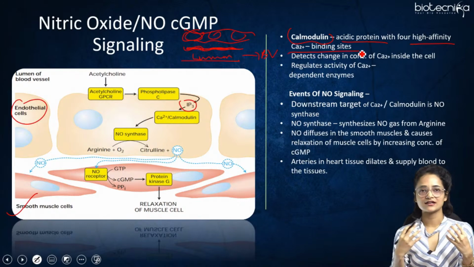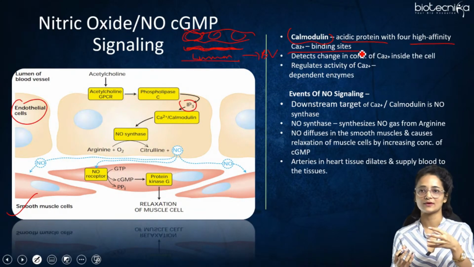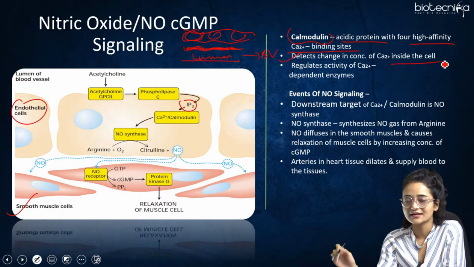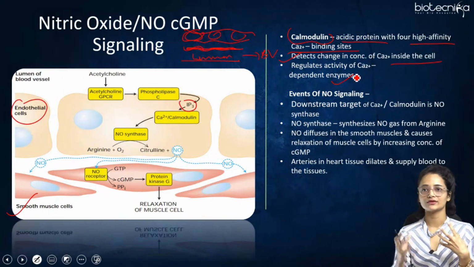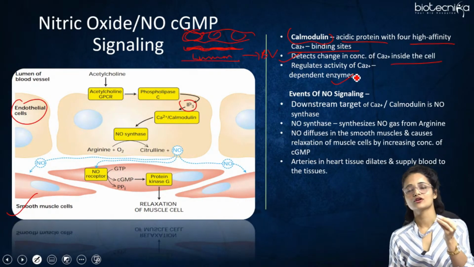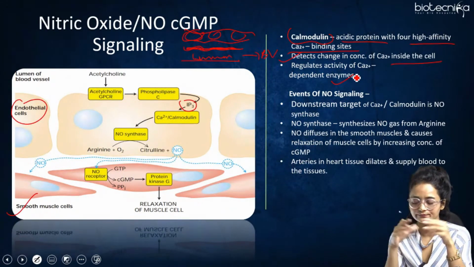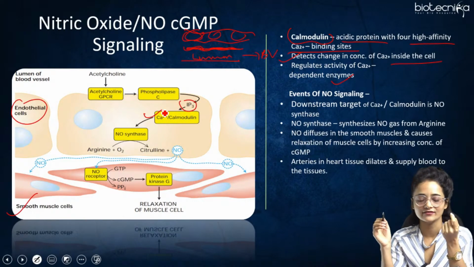So whenever there is a sudden change in the concentration of calcium ion inside the cell, then what happens? This calmodulin protein binds to the calcium ions, right? So it detects the change in the concentration of the calcium ion inside the cell. It regulates the activity of calcium dependent enzymes. So whichever enzyme's activity is being regulated through calcium, this calmodulin molecule binds to the calcium ion and activates, or basically stimulates, the activity of those calcium dependent enzymes, right? So when this calmodulin protein gets activated, what does it do?